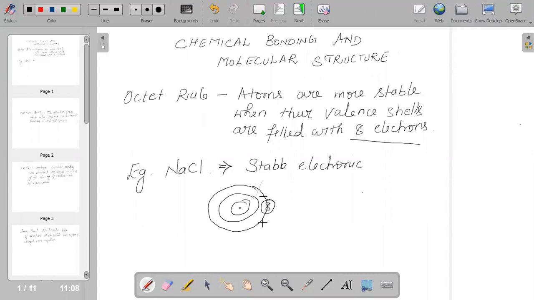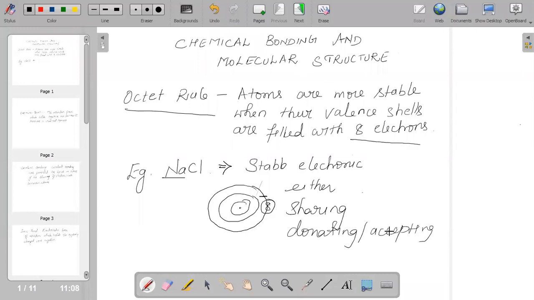When we do the electronic configuration of one element, it is highly unlikely that it will have 8 electrons in the outermost shell. But for this criterion to be satisfied, either by sharing electrons it is possible that an element gets 8 electrons in its outermost shell, or the other way is by donating or accepting electrons.